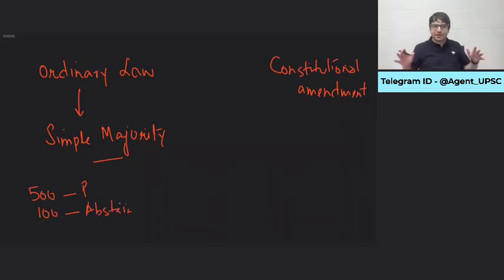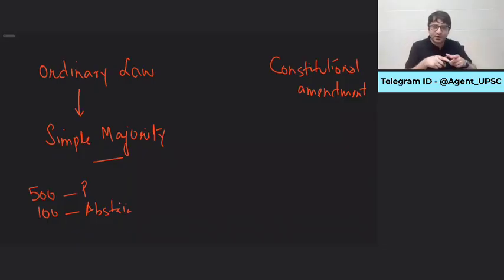Abstain in the sense there are 500 people in the parliament. Now we have to look at whether this X bill will be passed or not. 100 MPs are sleeping. They don't know what's happening. Sleeping in the sense they don't want to vote either in favor or against this bill. Why? Because of various reasons. If they vote in favor of this bill, these MPs may be viewed as closer to the BJP. Maybe you fear ED, CBI and others.